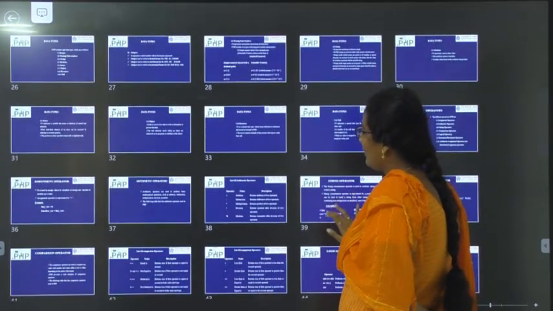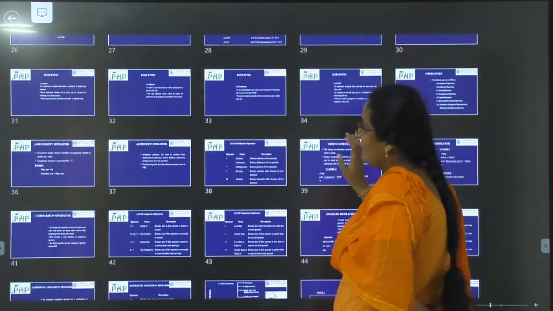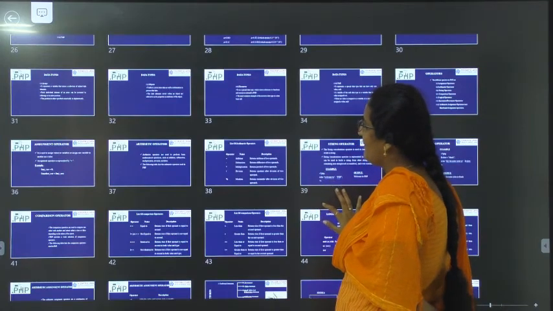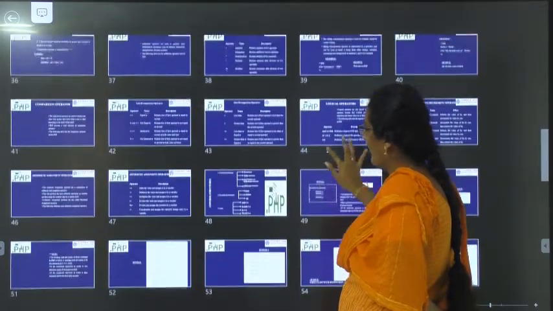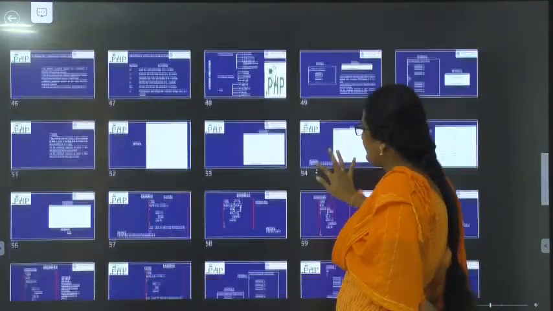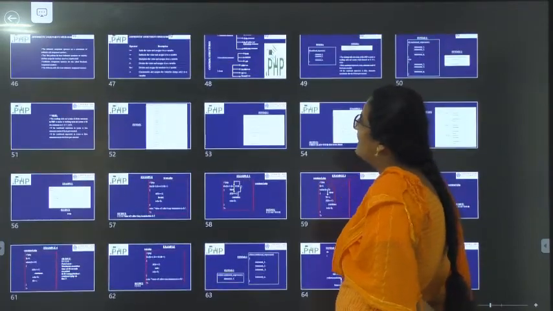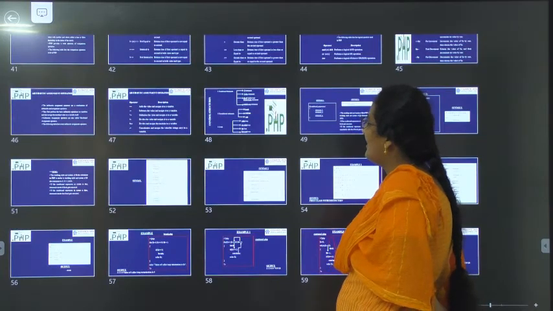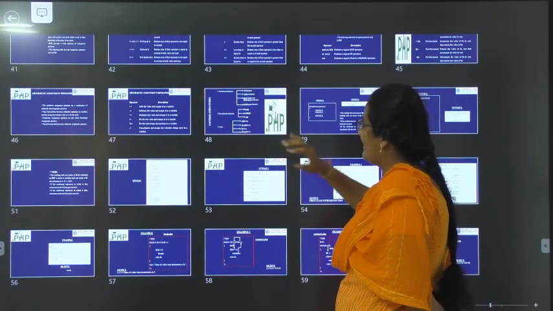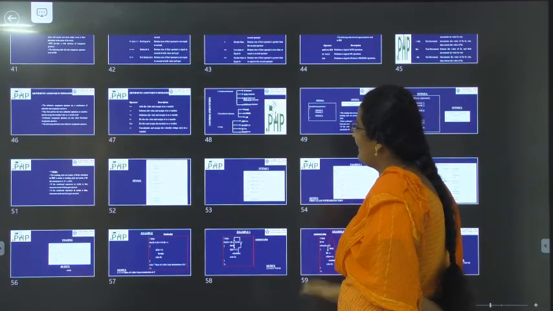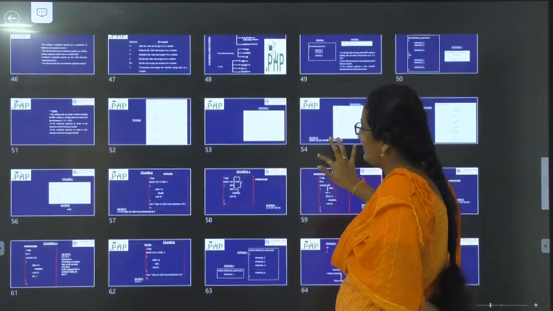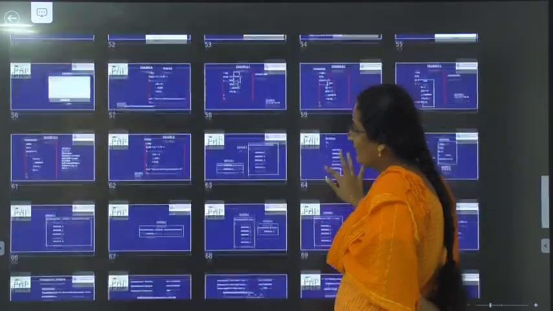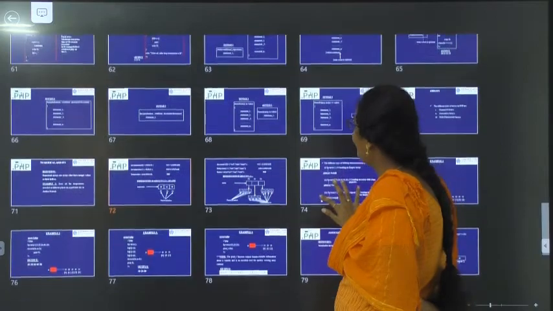Examples and example programs. What is an operator? What are the different operators we have in PHP? The list of all the operators. Then, what is a control structure? Into how many types is the control structure divided? What are the conditional statements? What are the unconditional statements? What are the loops? All the programming examples for them.